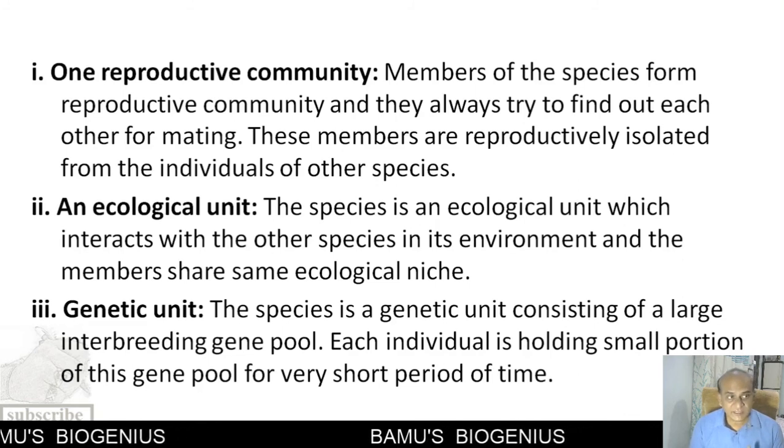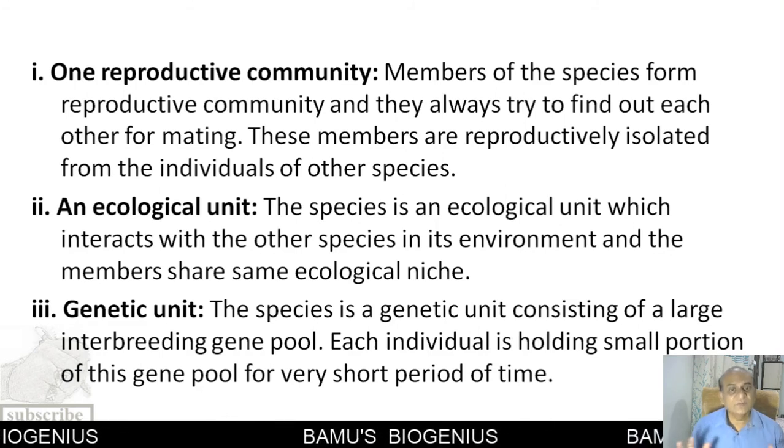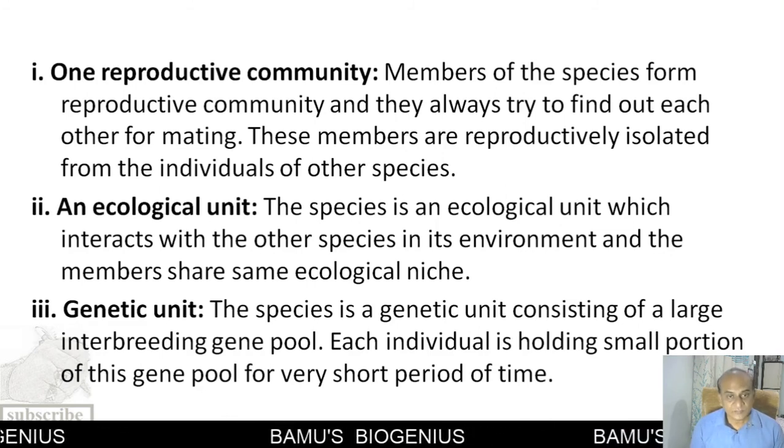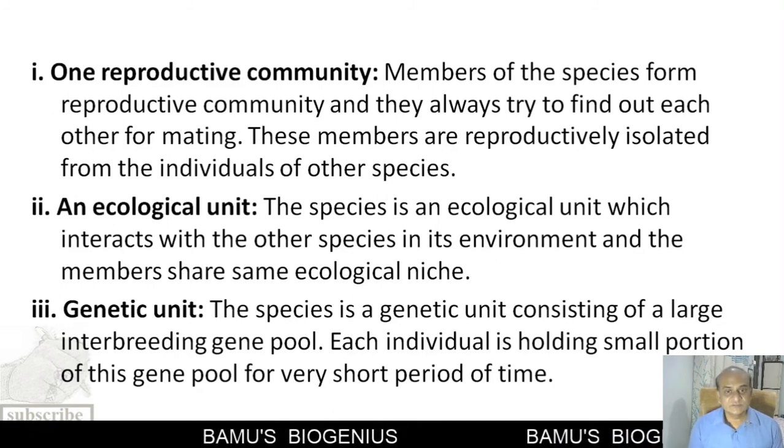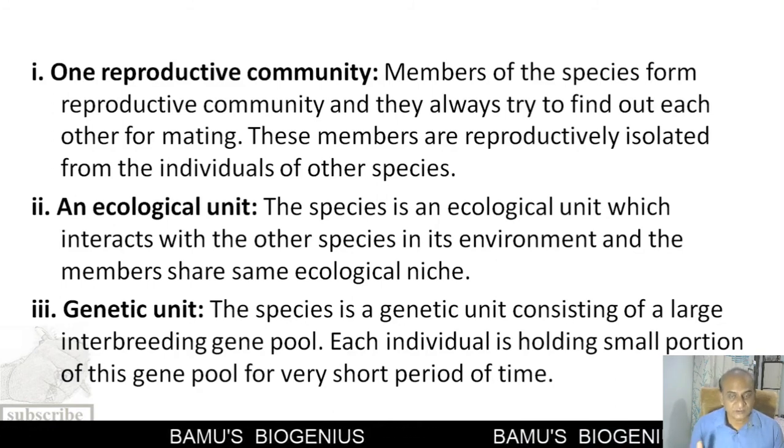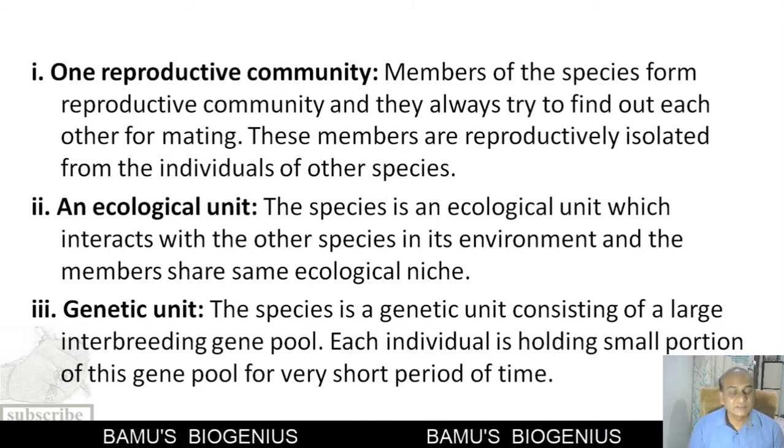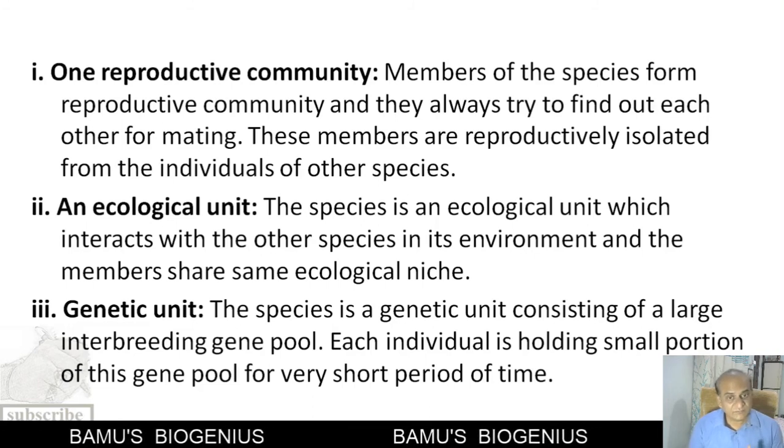So when they are exchanging their genes with each other, that means they have a common gene pool. The idea of a common gene pool is that all the individuals present in that particular species are free to exchange their genes with each other.